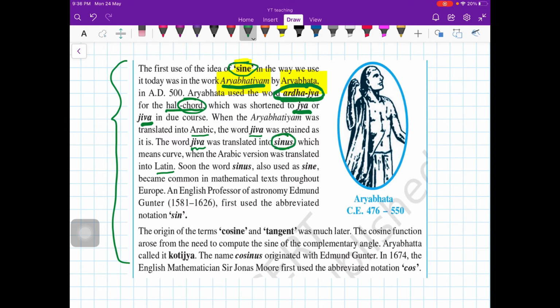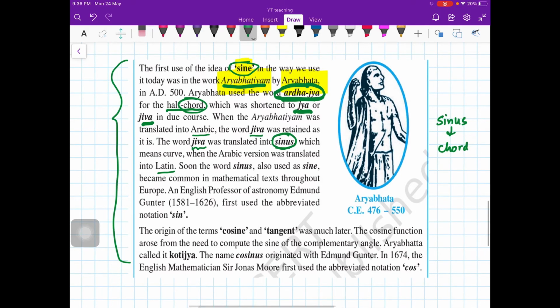So this sinus is the word which means chord. Actually, sinus means chord. Okay, so somehow this word was used by Aryabhatta, whom you can consider as one of the forefathers, or the pioneers who started trigonometry, right?